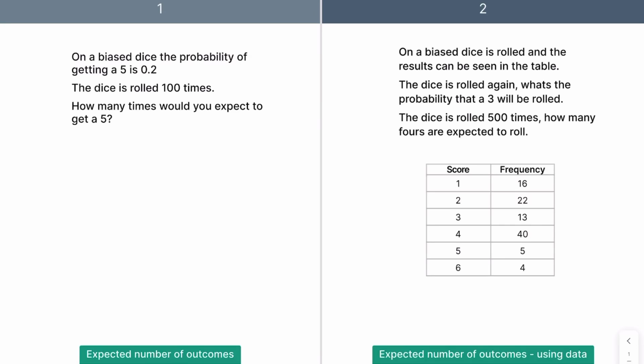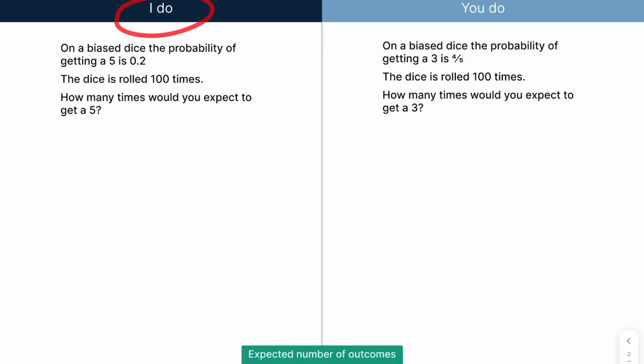Mental probabilities is what we're looking at in this video, so it's split into two parts. We're going to start by looking at worded questions like this one here, and then we're going to move on to looking at questions with data like this one here. So the way my videos work, I'm going to do the example on the left, which is I do. You are then going to press pause, and I've got the example on the right.